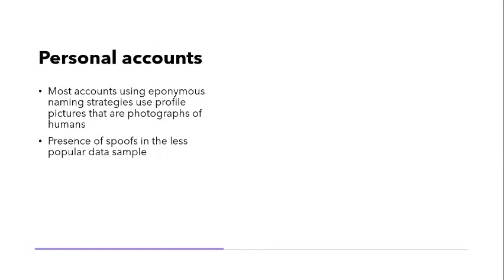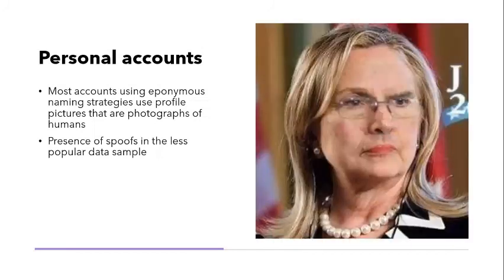And we can see this being reflected by the presence of spoofs in the less popular sample. So by spoofs, I mean accounts that quite clearly aren't who they say they are. So for example, this is Jeb Lurie Bush, and this was in the less popular sample. And this was an account that posed as being a mashup between Jeb Bush and Hillary Clinton. So we can see in the profile picture that it's been photoshopped to show the features of both of those people kind of mashed together as one.